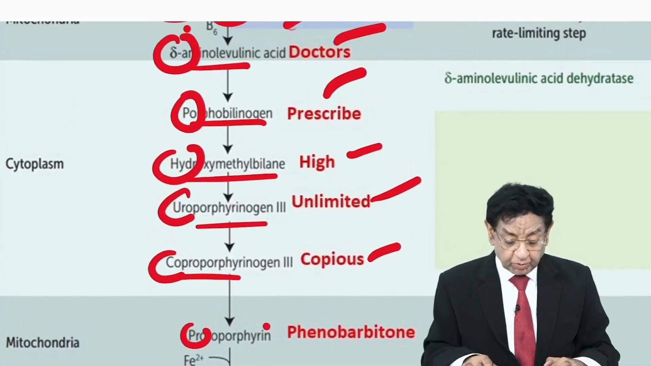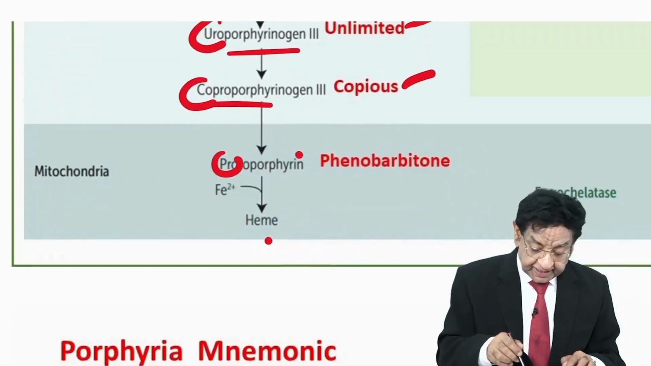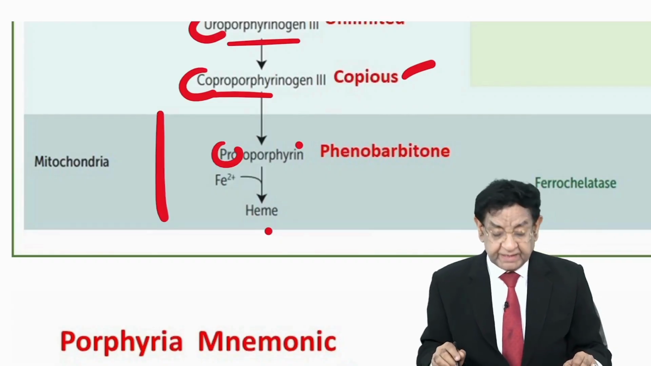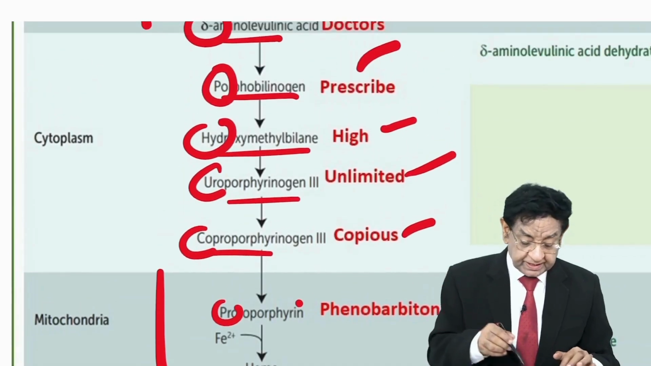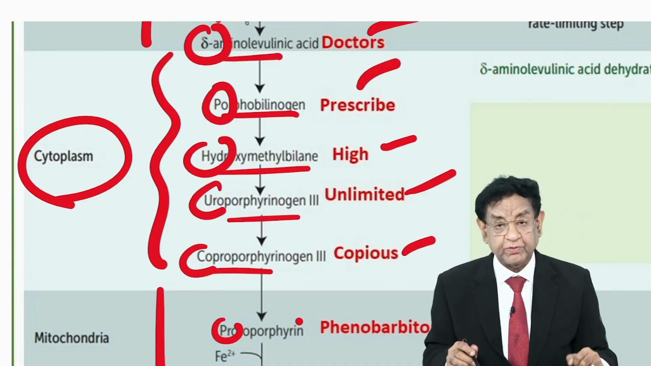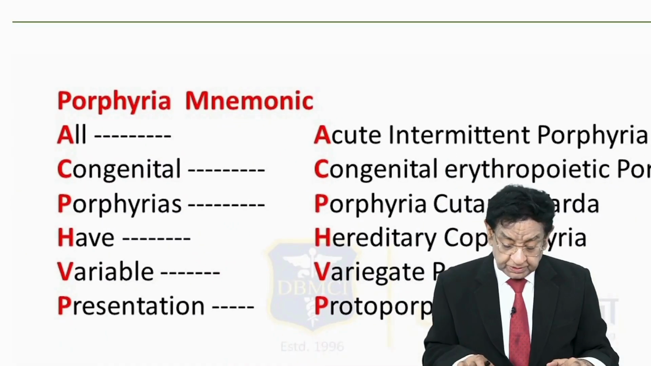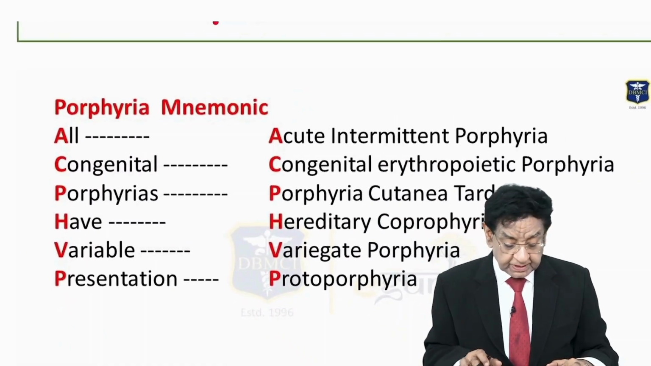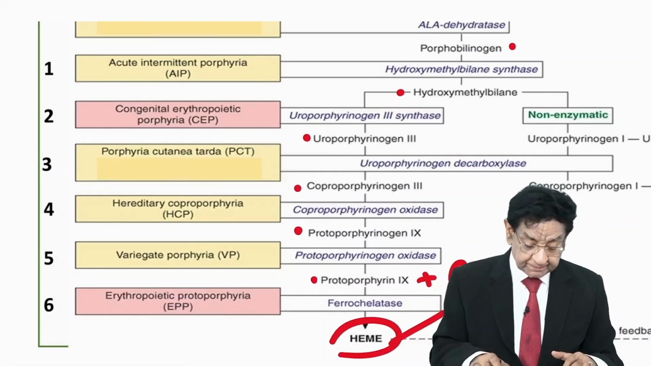Now a little bit more. This reaction is occurring in mitochondria, and the final step of making heme is also in the mitochondria. The rest of these steps are in the cytoplasm, right? With this background, we move further. So again, go back to this slide.